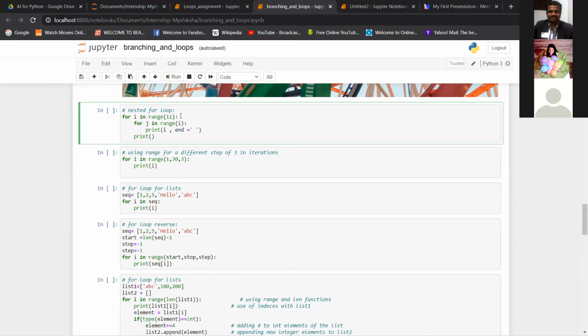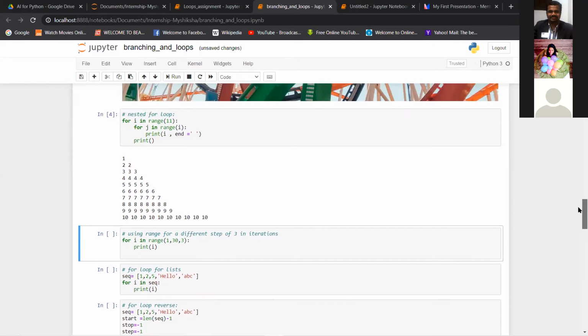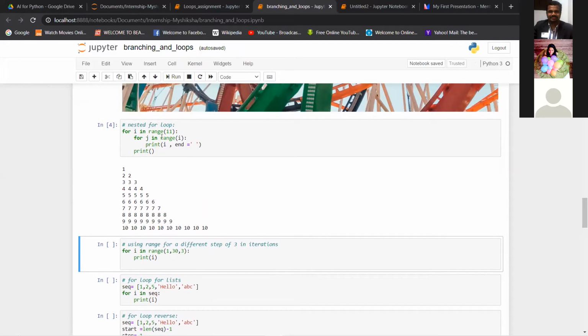Okay, so let me just print this for you now. We'll see the pyramid kind of a thing. Okay, so what is happening here is basically for a variable I, which I have defined range as 11. So what will be the range of numbers for which I will have values? It will be 0 to 10, right? So for these values, this inner loop will run.